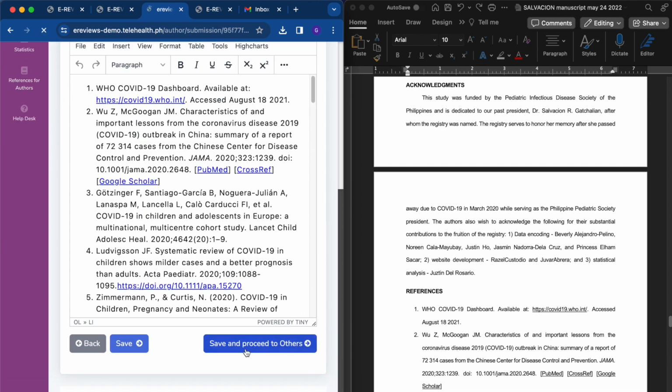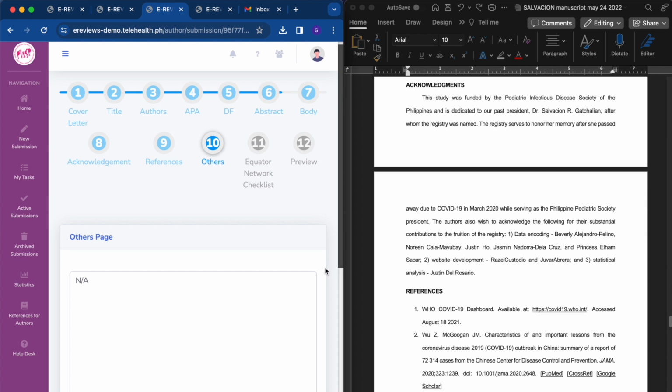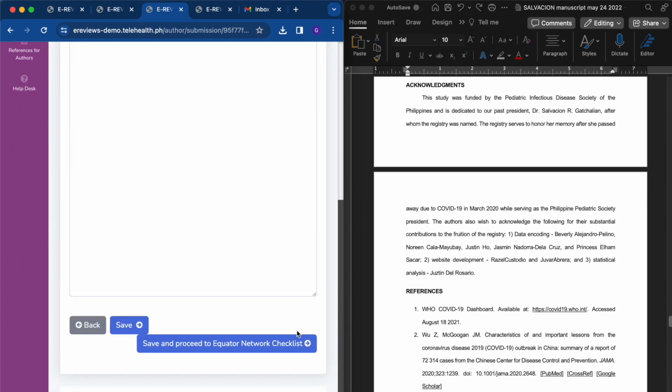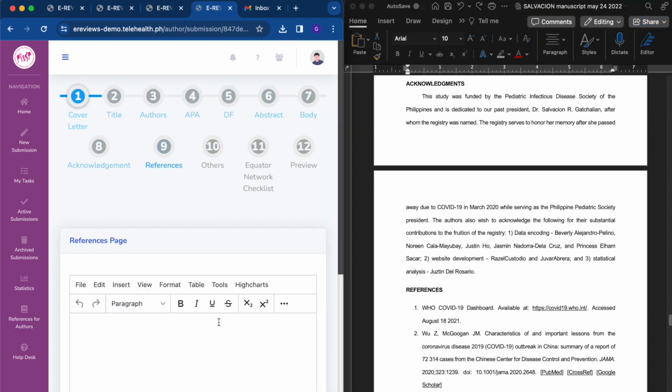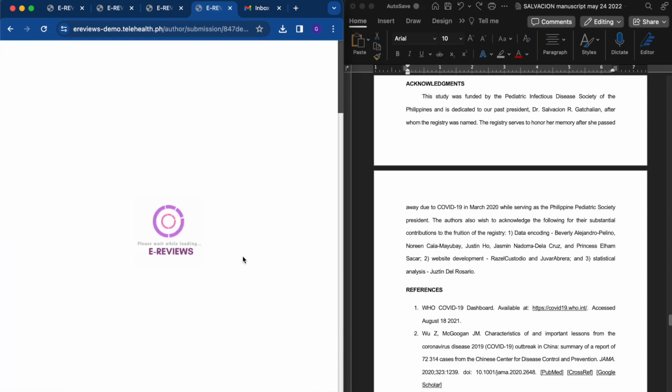A section headed as Others may be used to submit parts of the manuscript that may not have been included in the previous sections. Authors may input their submission in their preferred order and do not have to upload their work in the order presented in this video.